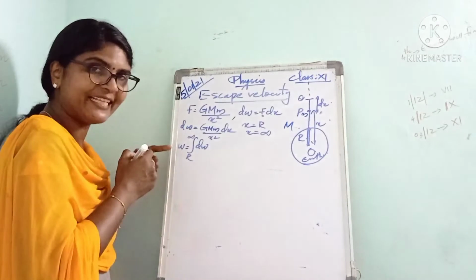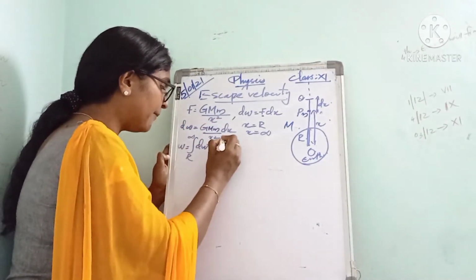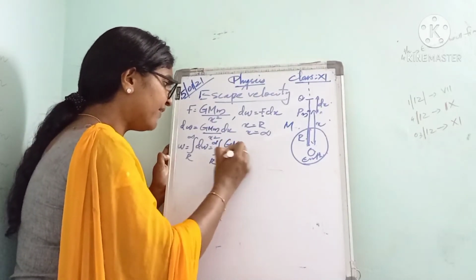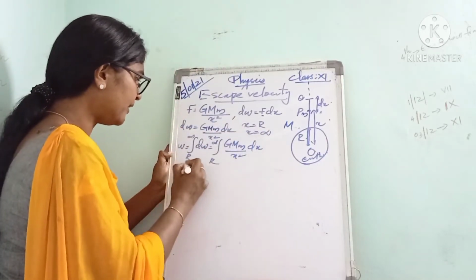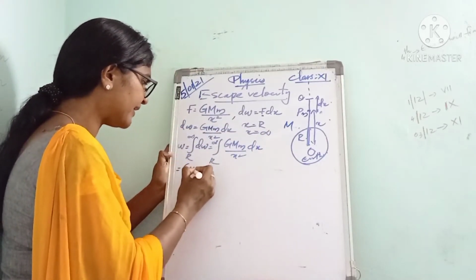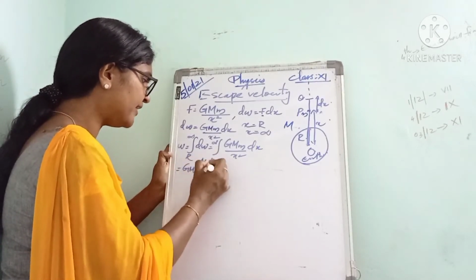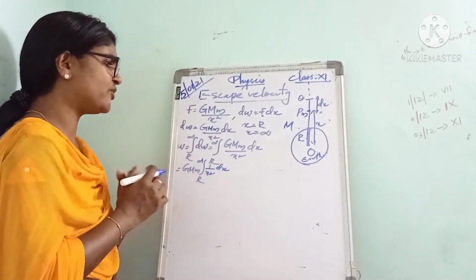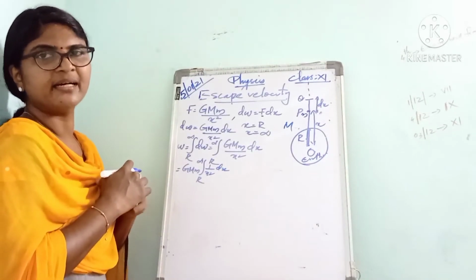Instead of dW, we write G M m divided by x squared dx. So we get G M m into the integral from r to infinity of 1 by x squared dx. So we have to integrate 1 by x squared dx.